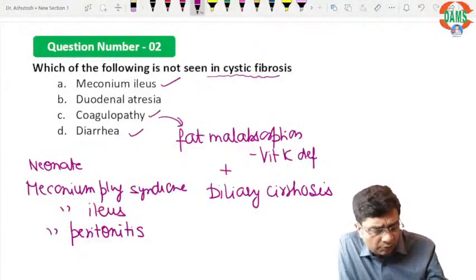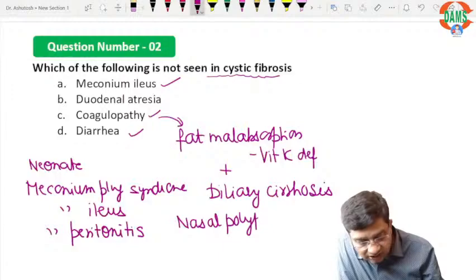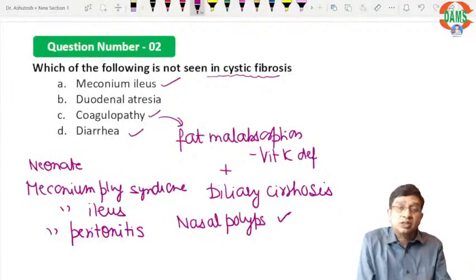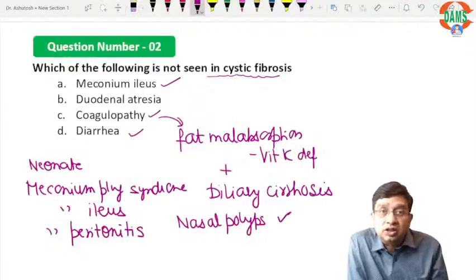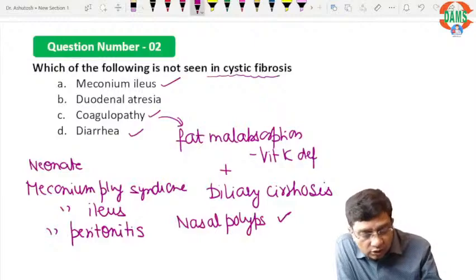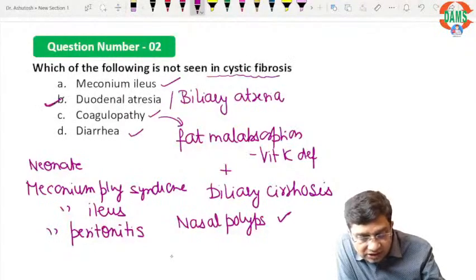So duodenal atresia, right? Nasal polyps are definitely seen in cystic fibrosis. According to some students, because these are exact recall based questions, there are many mistakes there. So duodenal atresia, or maybe it was biliary atresia, whatever was given in the choice, that is the best answer here.